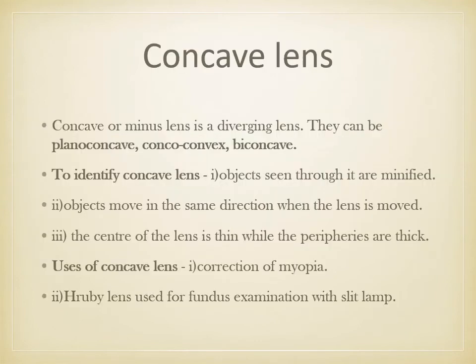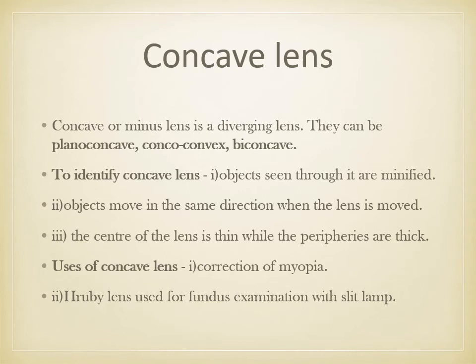Then coming to the concave lens. Concave lens or minus lens is a diverging lens. They can be plano concave, convexo concave, or biconcave. To identify the concave lens, objects seen through it are minified. Objects move in the same direction. It is opposite to the convex lens, and the center of the lens is thin as compared to the periphery.